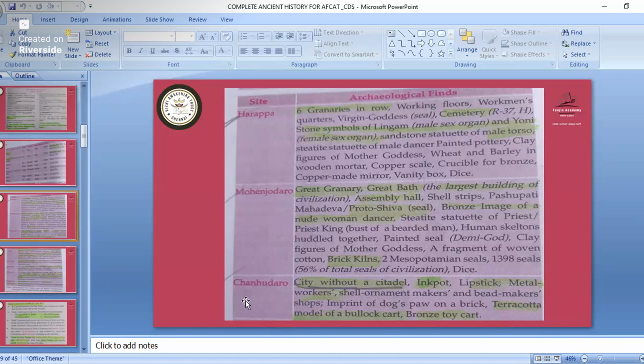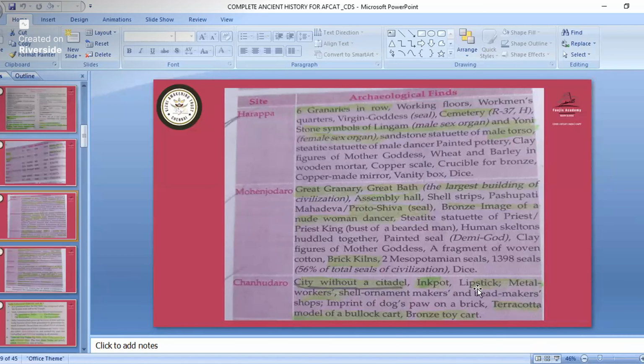Then we'll see Chanhudaro. Chanhudaro was a city without a citadel. Means it was not planned, and here mostly poor people used to live. All the workers used to live here. So Chanhudaro was without a citadel.